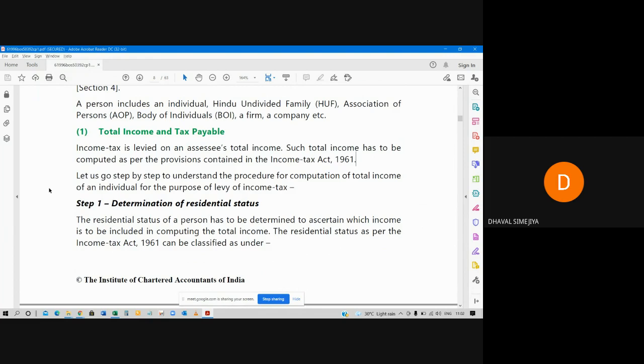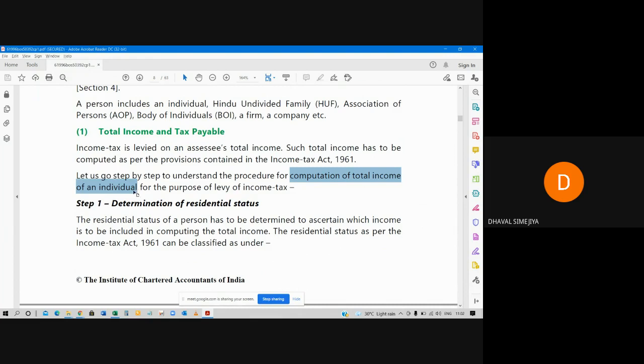So these are the steps that will be followed to identify the computation of total income of an individual only. Individual means a person like me, you, parents, a normal person. So, calculation of total income of an individual.